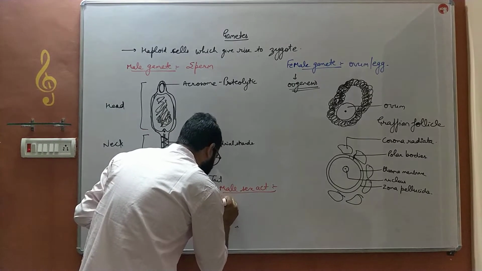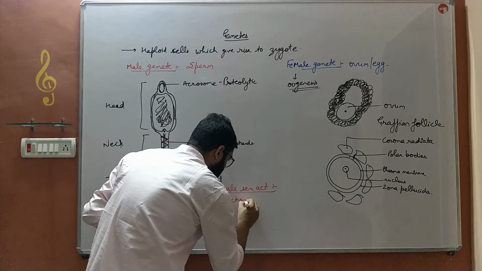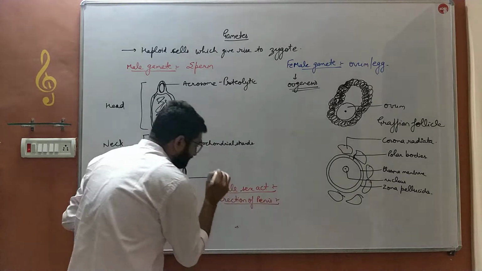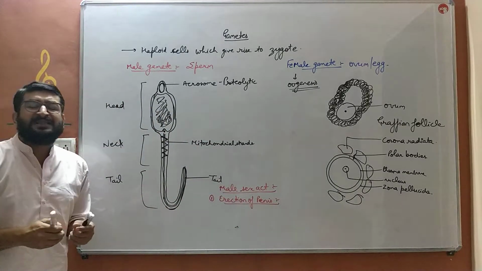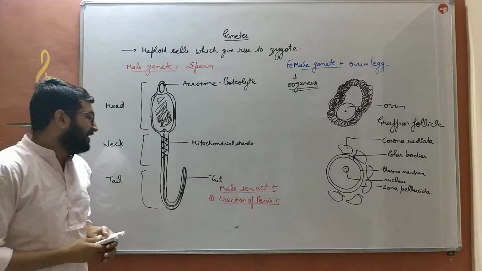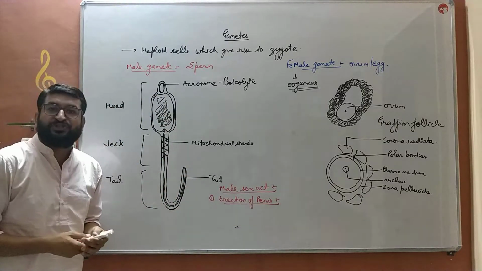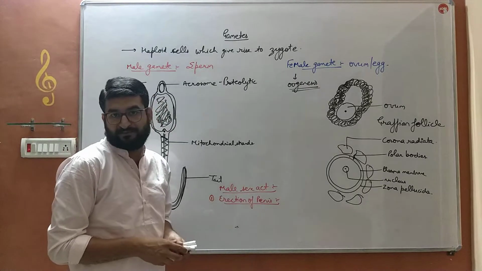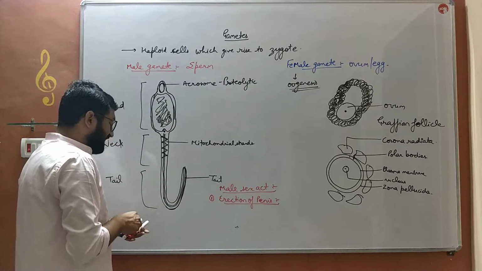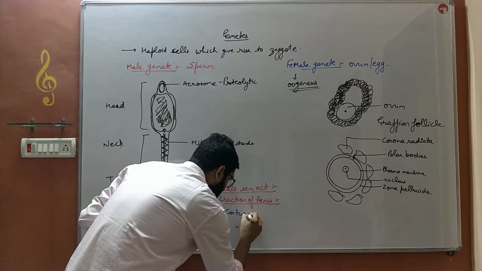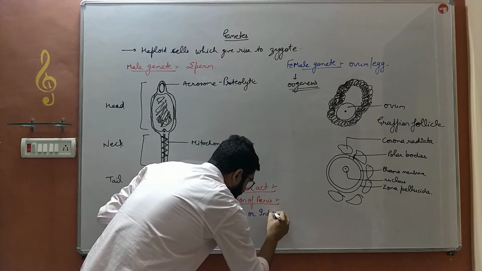The first step is erection of the penis. In the excited state, the penis has blood filled in it, due to which it becomes erect. The second step is coitus or intercourse.